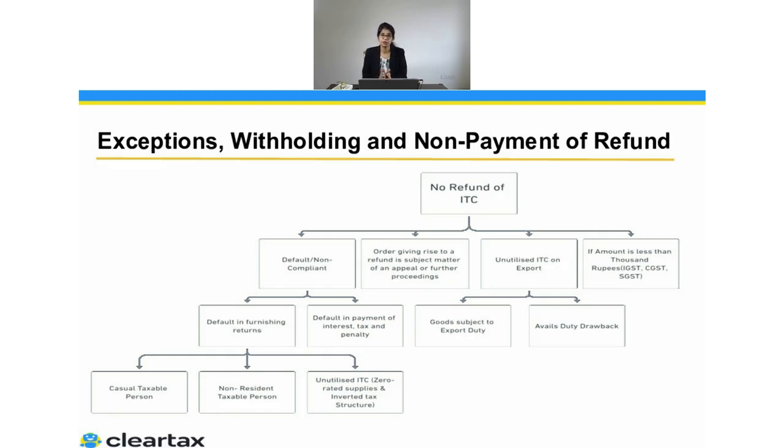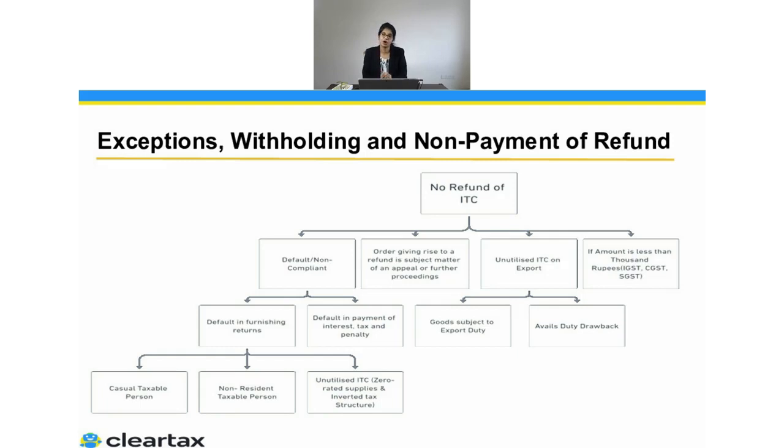Other than this, there could be cases where you are already availing the duty drawback. If you are already availing the duty drawback, you are already getting the benefit from the government, then there is no question of refund on such a transaction. Apart from that, if an order giving rise to a refund is the subject matter of an appeal or further proceeding, which means the government files one.